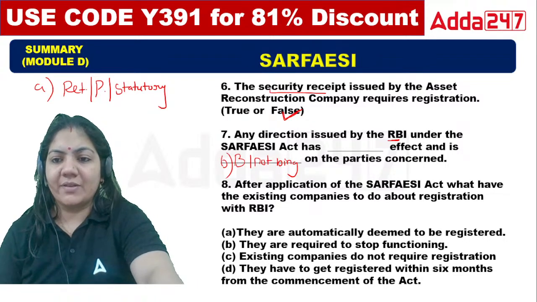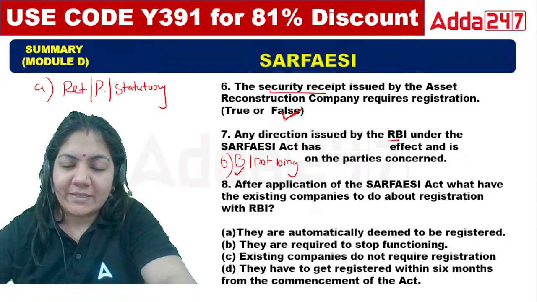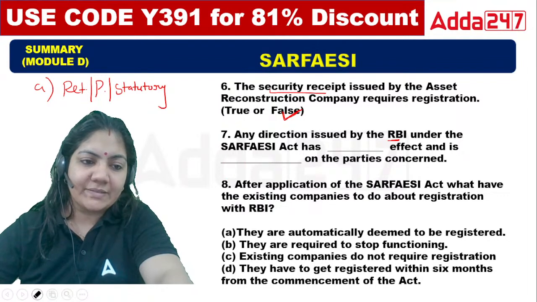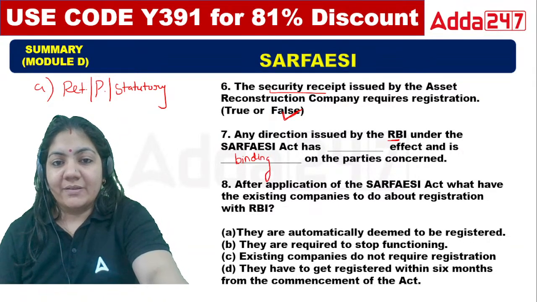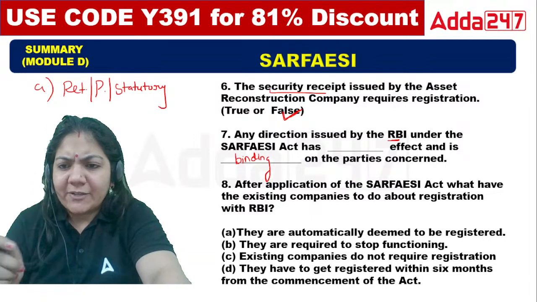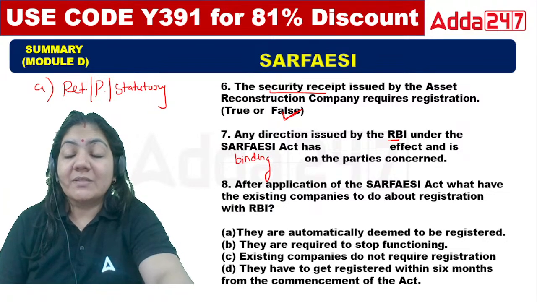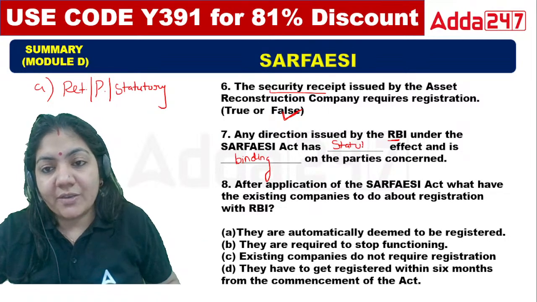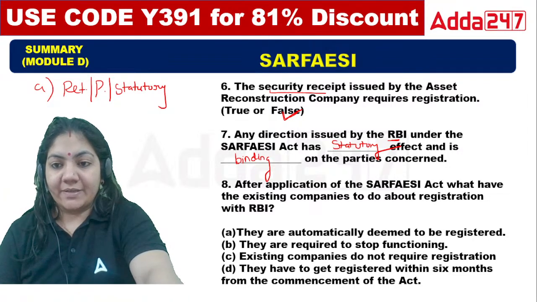Tell me class, seventh answer. That's great, Sharda ma'am. That is binding on the parties. Absolutely right. Excellent. Binding on the parties. And this one, ma'am? This is written as retrospective, prospective, or statutory. Statutory means that is the law. So in this statement, there is a statutory effect for this one. That's great.